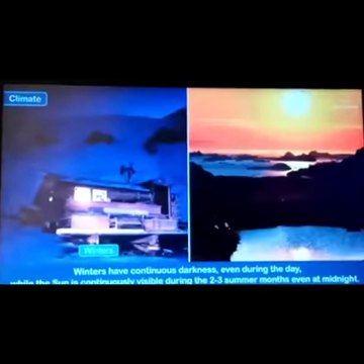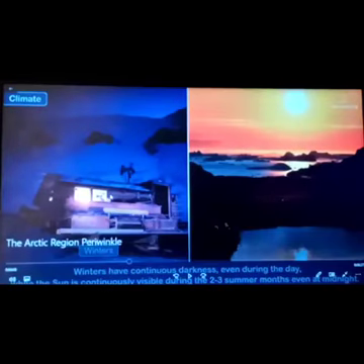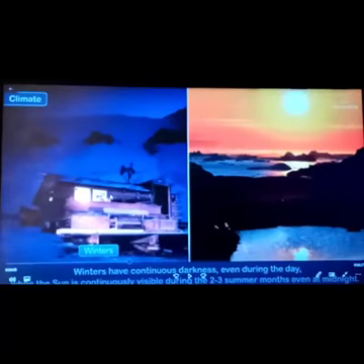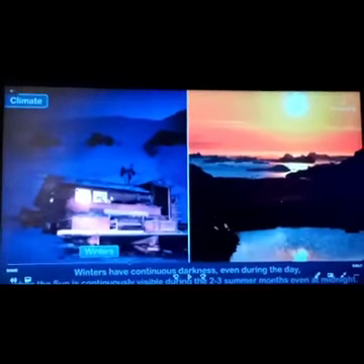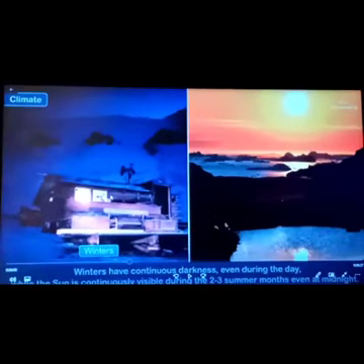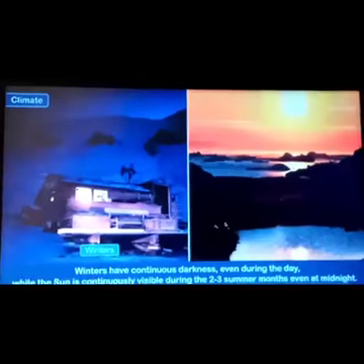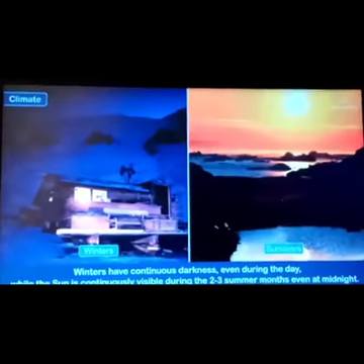So guys, winters. Look at the winters. Beautiful winter sunset. Winters have continuous darkness even during the day, while the sun is continuously visible during the two to three summer months, even at midnight. Yes, even at midnight. Look at the beauty. Winters and summers.